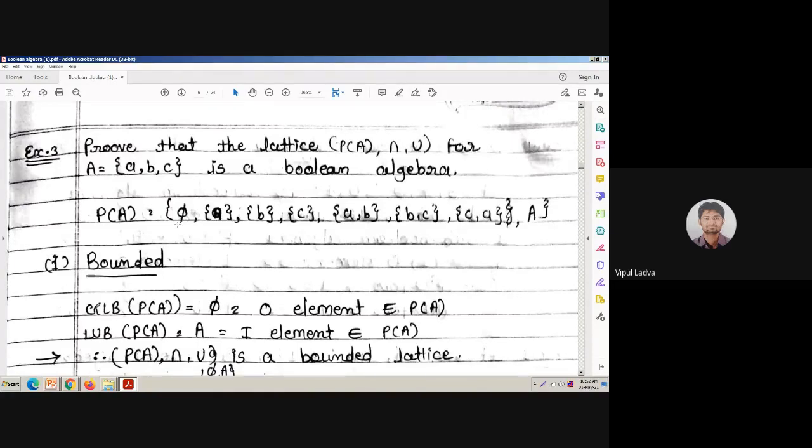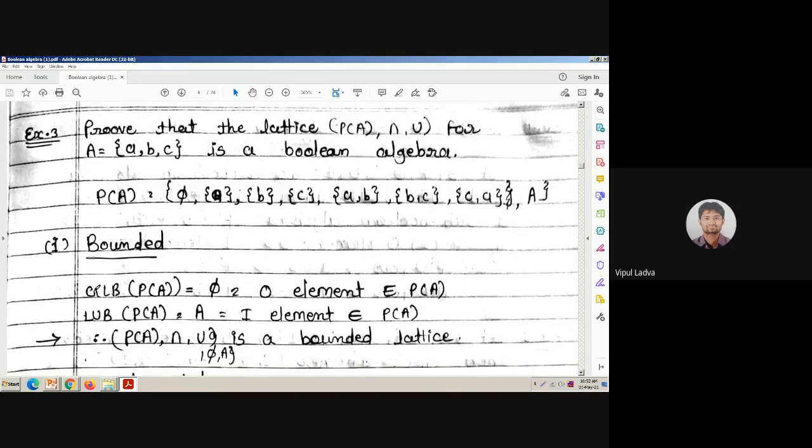Then after the pair AB, AC, and BC. The order doesn't matter whether I'm writing A comma B or B comma A, whether I'm writing B comma C or C comma A. We all know that it doesn't matter, is it? So first of all, we need to check whether it is bounded or not.